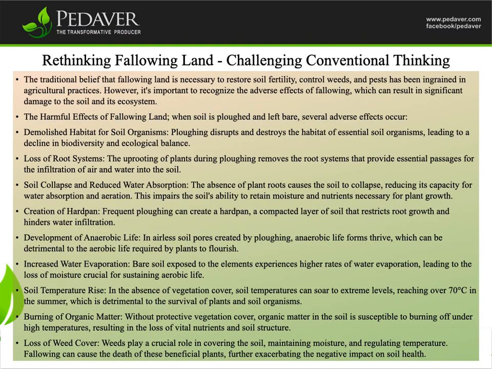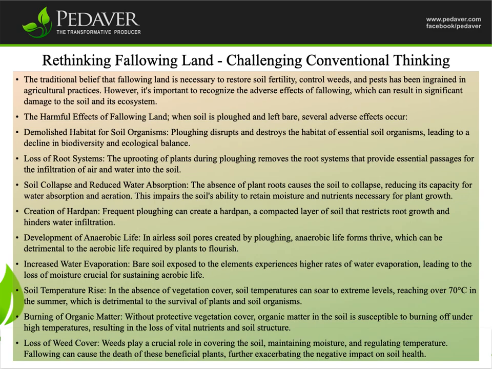Rethinking fallowing land, challenging conventional thinking. The traditional belief that fallowing land is necessary to restore soil fertility, control weeds, and pests has been ingrained in agricultural practices. However, it's important to recognize the adverse effects of fallowing, which can result in significant damage to the soil and its ecosystem. The harmful effects of fallowing land: when soil is plowed and left bare, several adverse effects occur.